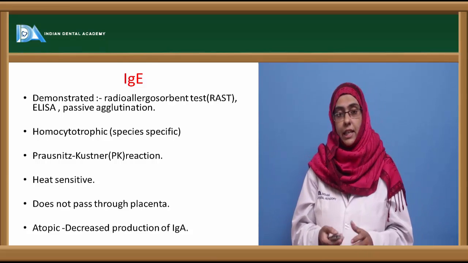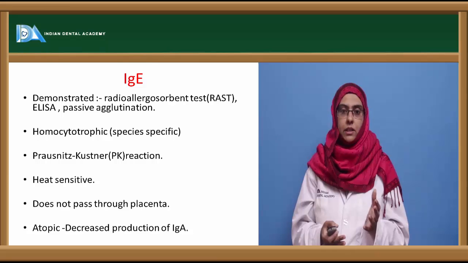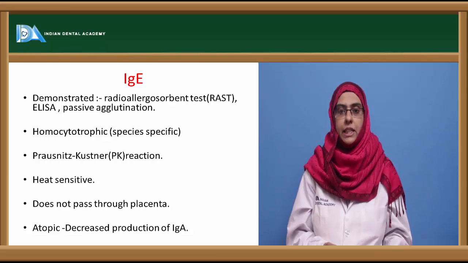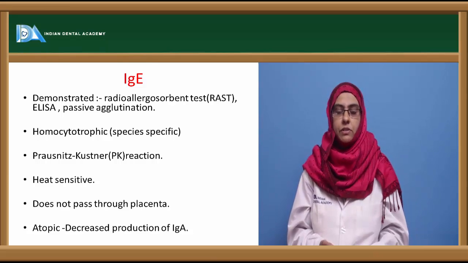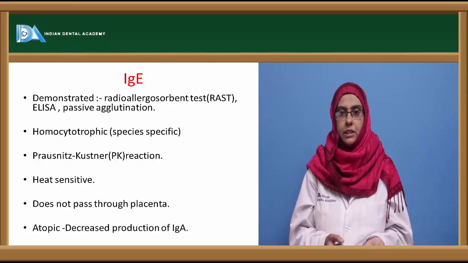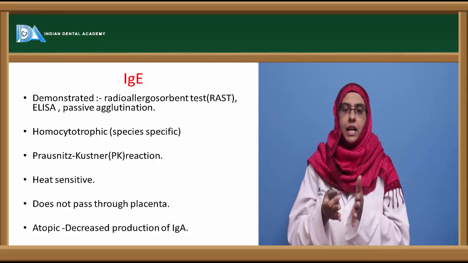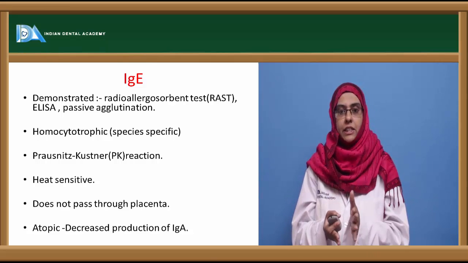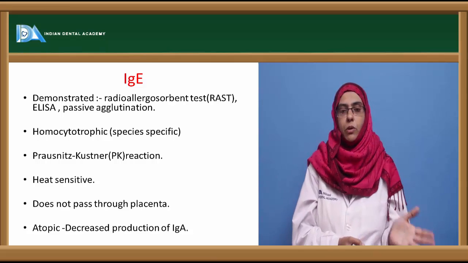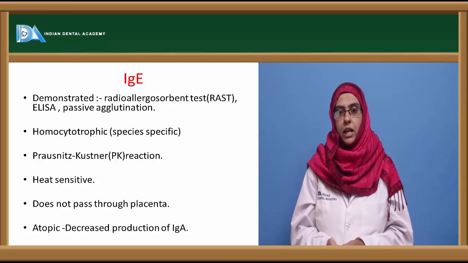In a normal individual, IgA or IgG antibody protects the individual from common antigens. In the sensitized individual there is a similar pathway for the production of IgG and IgA antibody, but there is a shift toward the production of more IgE antibody in the sensitized or atopic individual.